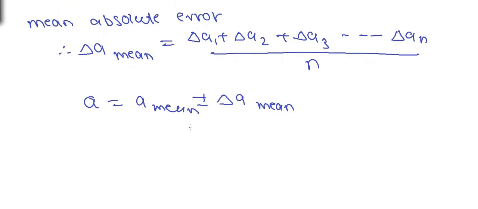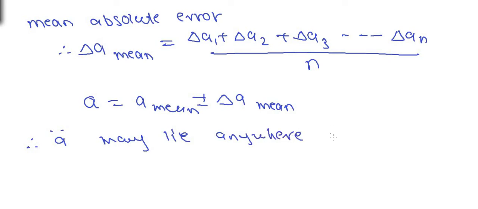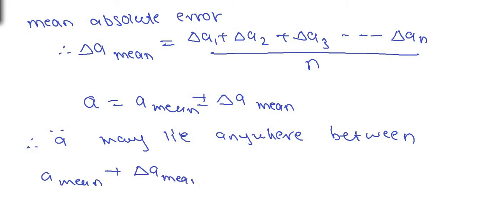The error may be more than the mean or it may be less than the mean, and therefore the value of A, the expected value, may lie anywhere between the two extreme values, A mean plus delta A mean and A mean minus delta A mean.